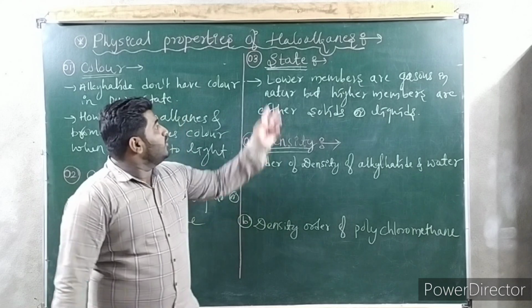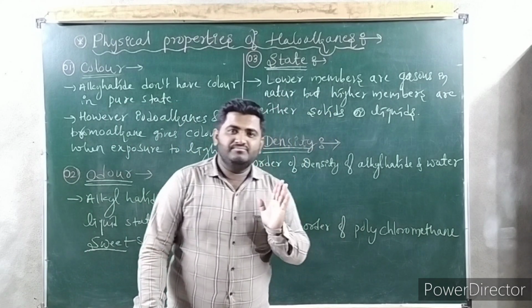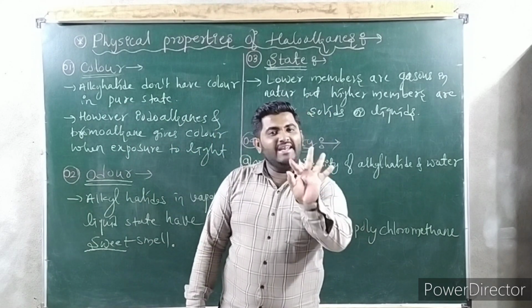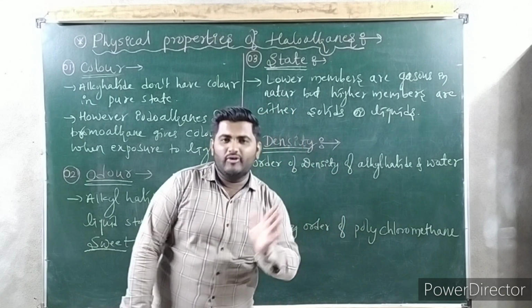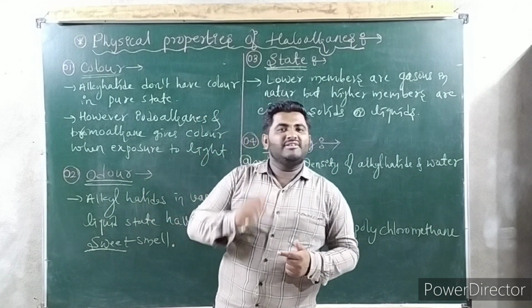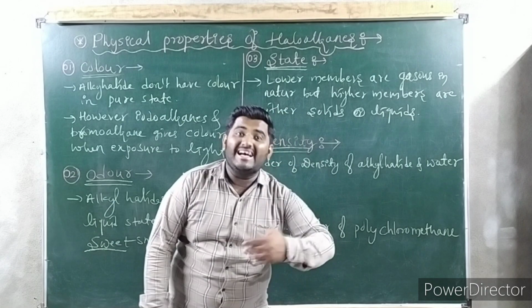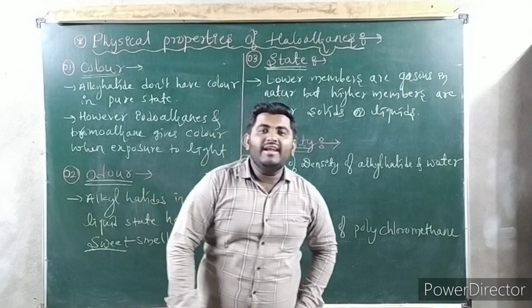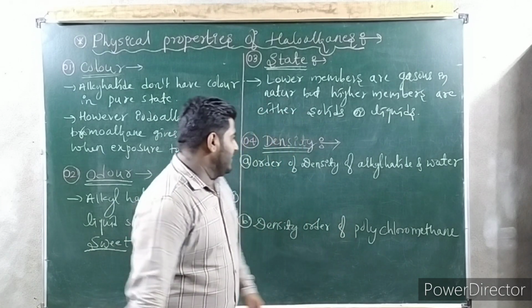I hope you are getting. Lower members means up to ethane: methyl halides and ethyl halides. Chloromethane, bromomethane, iodomethane, chloroethane, bromoethane and iodoethane. These all are in gas phase. The remaining almost all are either solid or liquid.